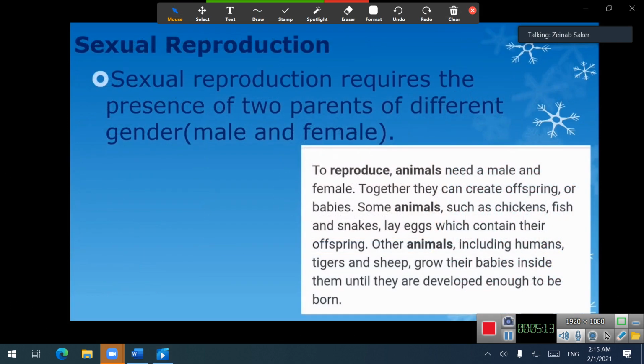Sexual reproduction. Sexual reproduction requires the presence of two parents of different gender, male and female. To reproduce, animals need a male and a female. Together, they can create offspring or babies. Some animals, such as chicken, fish, and snakes, lay eggs, which contain their offspring. Other animals, including humans, tigers, and sheep, grow their babies inside them until they are developed enough to be born.